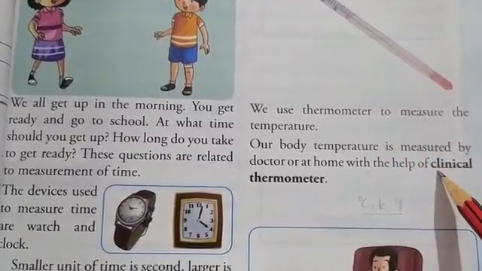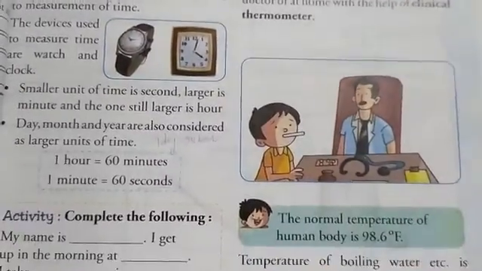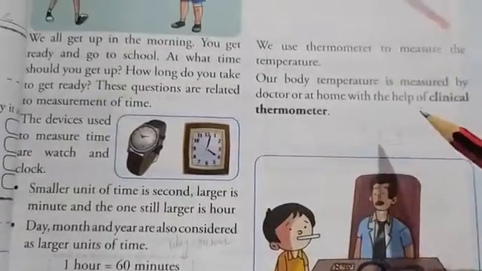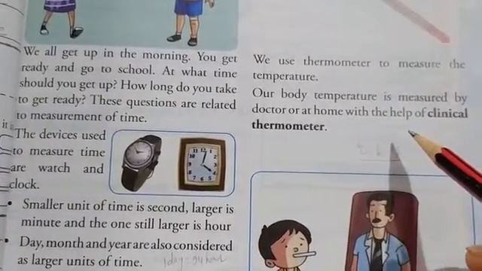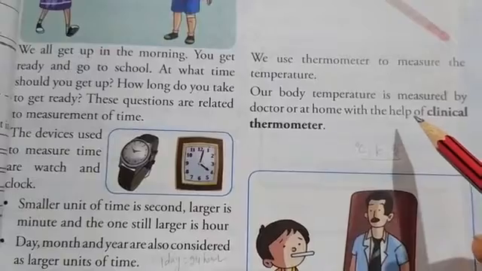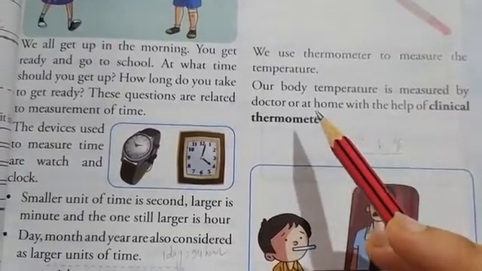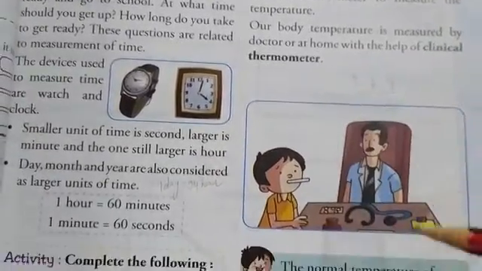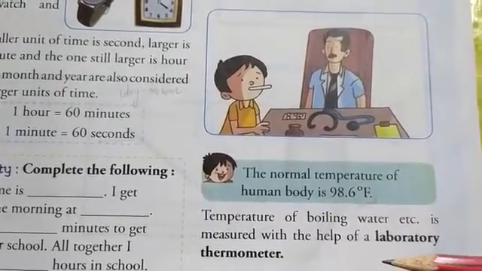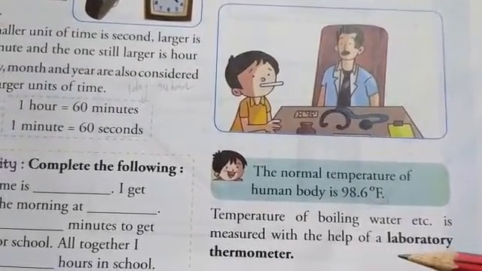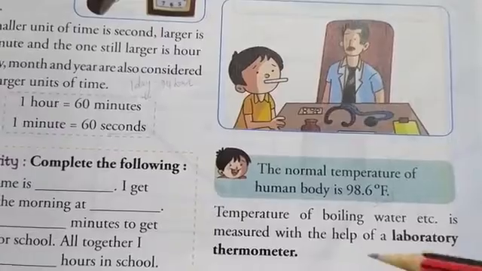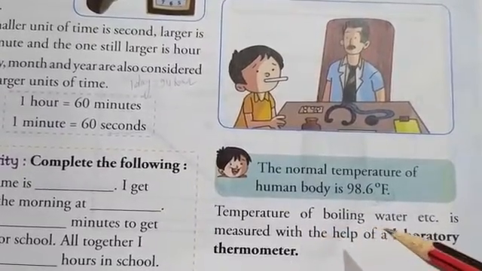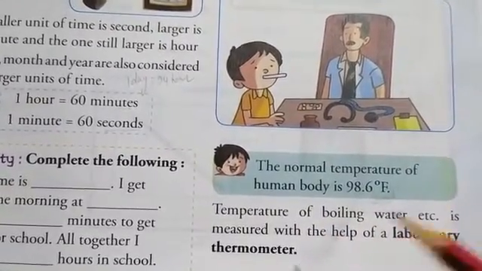There are 2 types of thermometer: clinical thermometer and laboratory thermometer. A clinical thermometer is used to measure the temperature of the human body. It is also known as a doctor's thermometer because it is used by a doctor at the clinic. And the laboratory thermometer is used to measure the temperature of various substances in laboratories, like the temperature of boiling water.